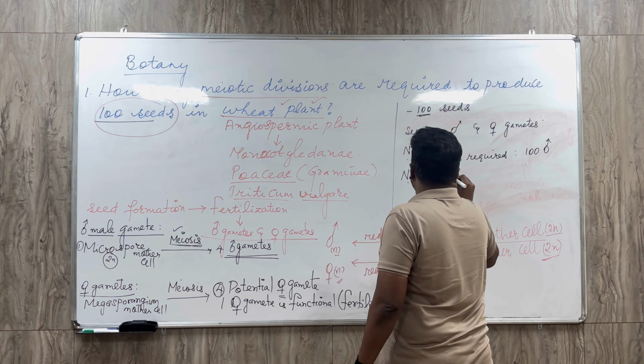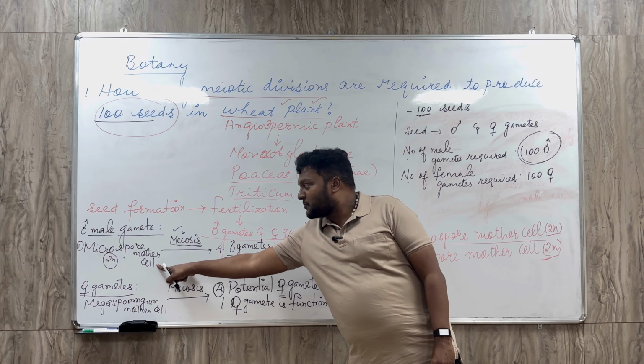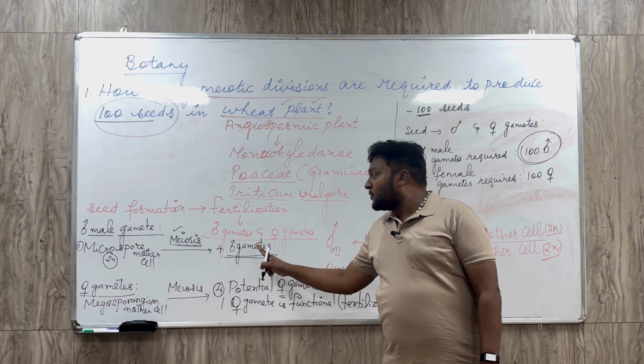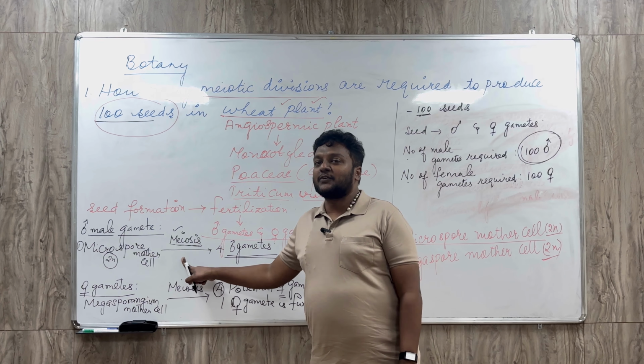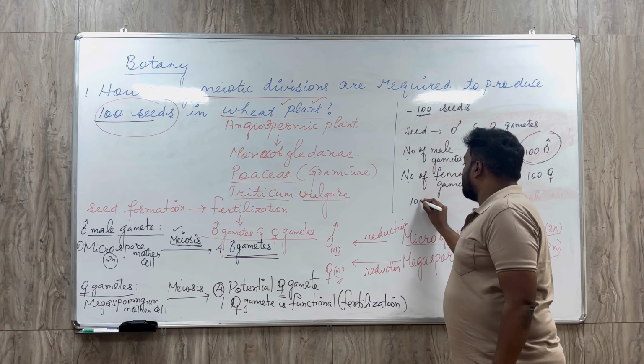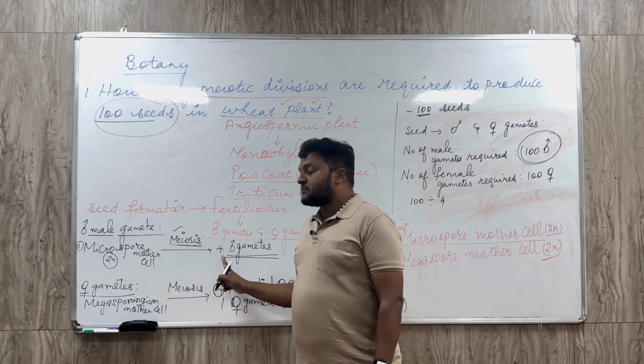For 100 male gametes, how many meiotic divisions does the microspore mother cell have to undergo? In order to produce 100 male gametes, it has to undergo 100 divided by 4 times, because one microspore mother cell can produce 4 male gametes.